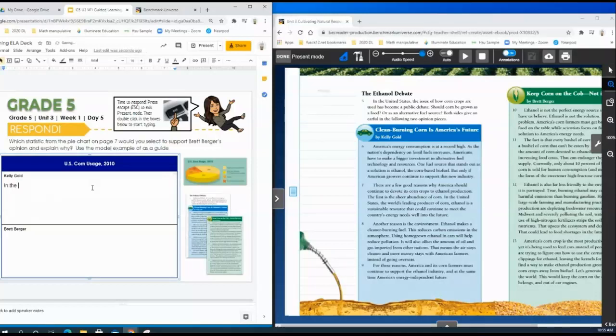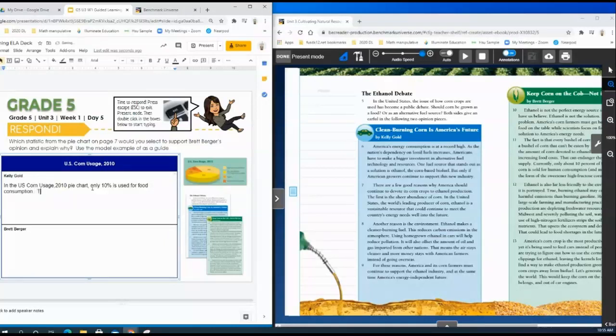So, in the U.S. corn usage pie chart, and notice how I make sure the title is correct, only 10% is used for food consumption. So I've referred to the pie chart and the statistic I want to use, okay?